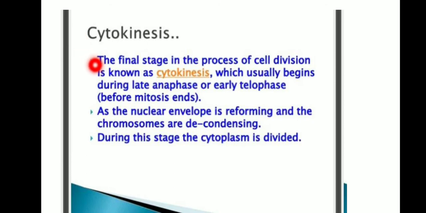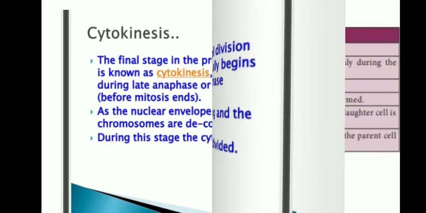And cytokinesis. The final stage in the process of cell division is known as cytokinesis, which usually begins during late anaphase or early telophase, as the nuclear envelope is reforming and chromosomes are decondensing. During this stage, the cytoplasm is divided.